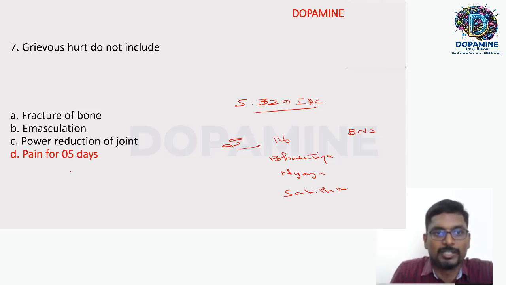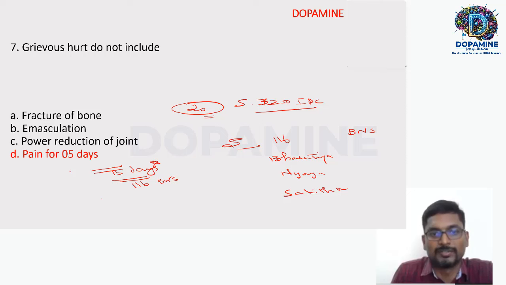As per this, the only change with respect to BNS is the days limit of 15 days. With respect to 320 IPC, the limit is 20 days, the eighth clause: any act that endangers life or keeps the person in severe bodily pain for a period of 15 days, with respect to 116 BNS, the latest amendment. Please remember 15. Earlier it was 20 days according to 320 IPC. In future, the question is about the days limit. In grievous hurt under 116 BNS, the answer shall be 15 days, not less than 15 days. So the answer for this question: grievous hurt does not include pain for 5 days, right?